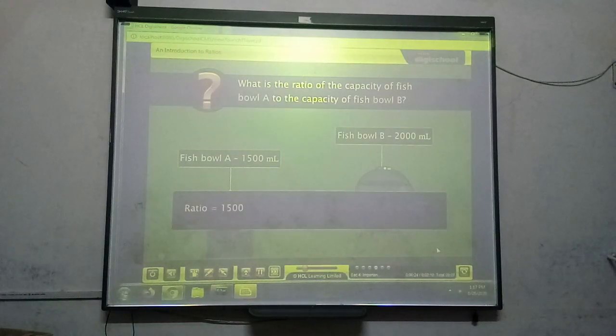We reduce the numerator and denominator to their simplest forms. So, the ratio of the capacity of fishbowl A to the capacity of fishbowl B is 3 to 4.